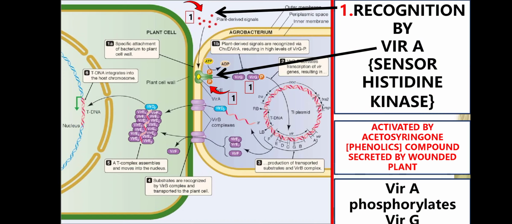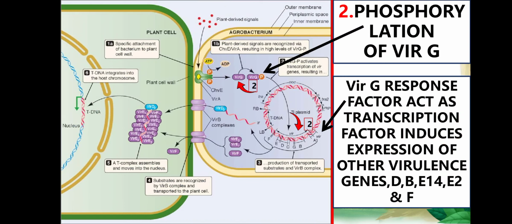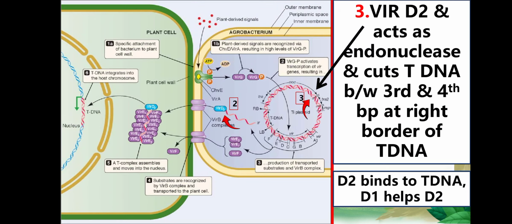So when this Vir A detects this acetosyringone, it activates Vir G, isn't it? Then phosphorylation of Vir G takes place, and Vir G again acts as a transcription factor, and it transcribes the other virulence genes: Vir D, Vir B, E1, F, and so on. Vir D2 acts as endonuclease and cuts the tDNA.